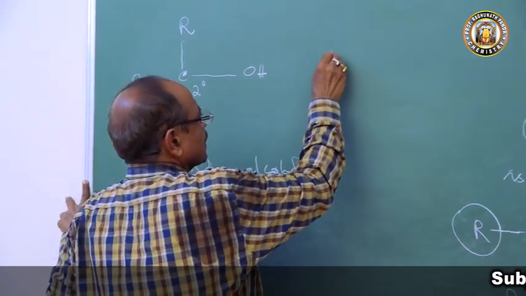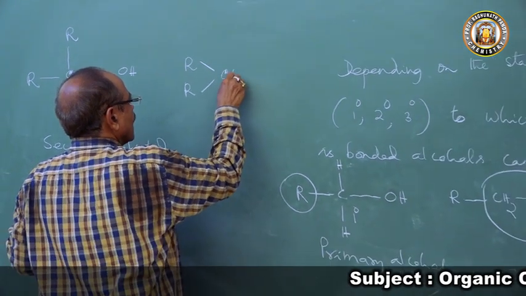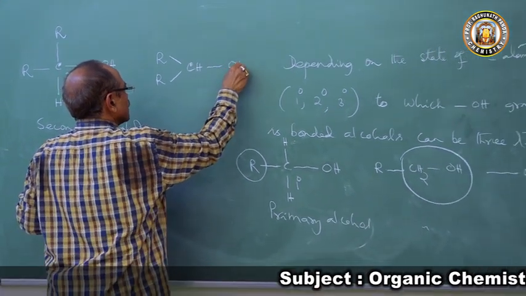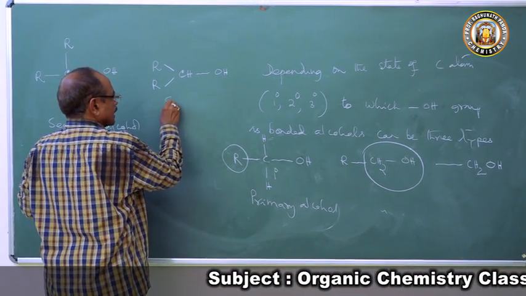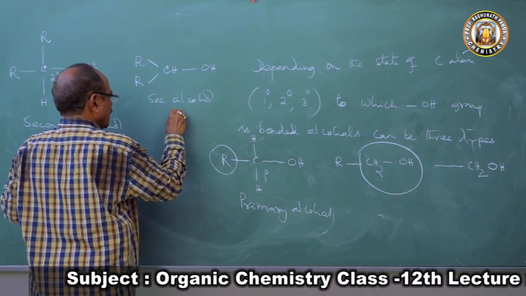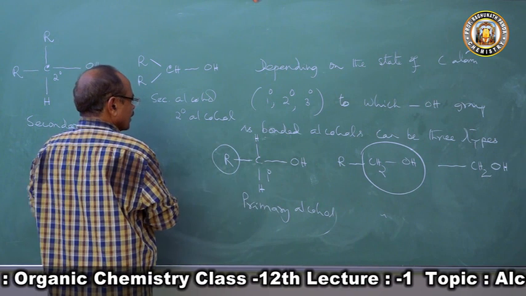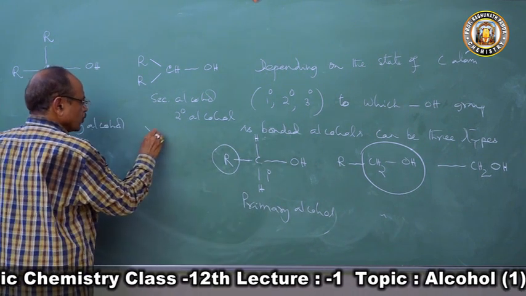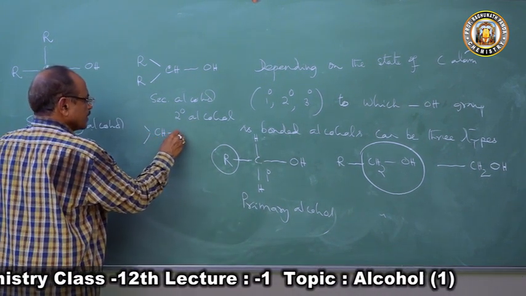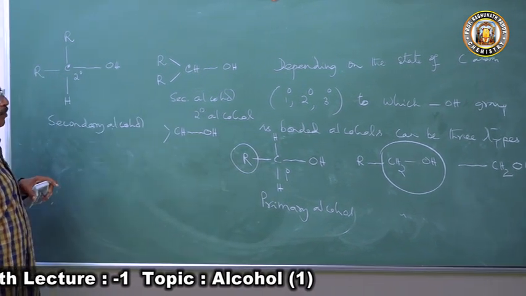Then what is this? If you write it, this is R CHOH R. This is called secondary alcohol or 2 degree alcohol. So the CHOH group is called the secondary alcoholic group.